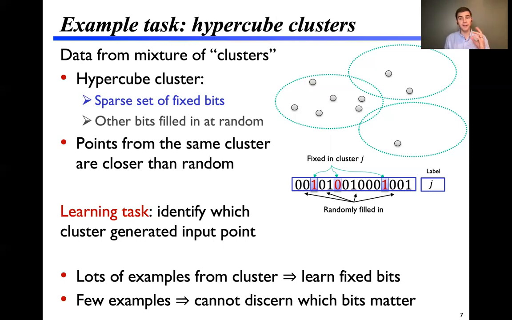But if I give you only a few examples from one cluster, or in particular, if I give you exactly one example from a cluster, you will not be able to discern which bits are fixed and which bits are totally irrelevant. And so a successful algorithm will have to keep them all around if it hopes to succeed at test time. We'll get back to this more formally later.